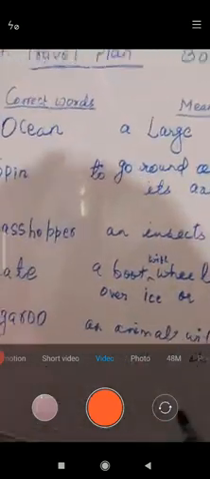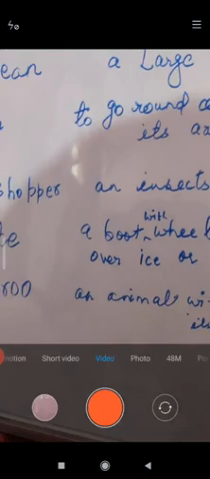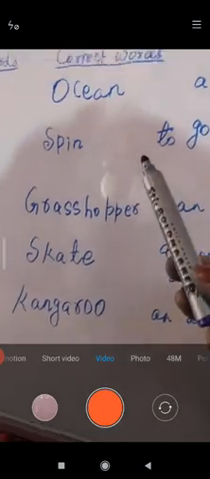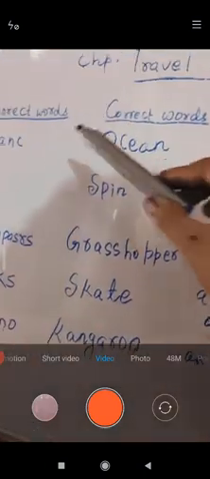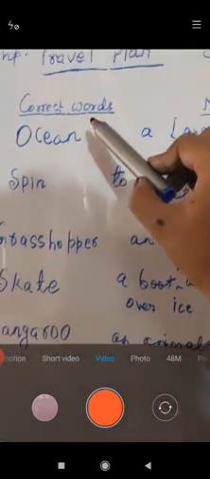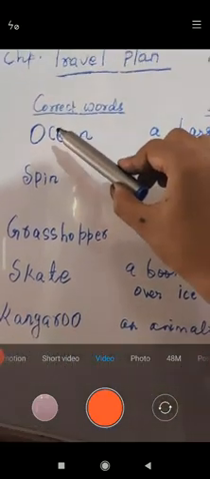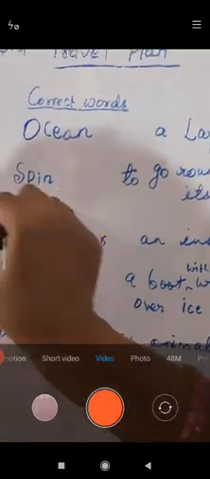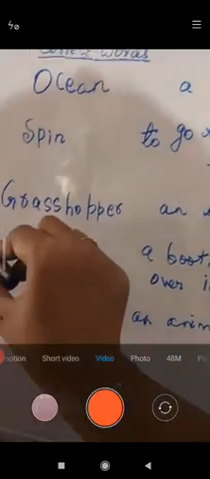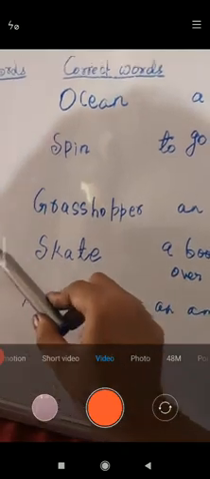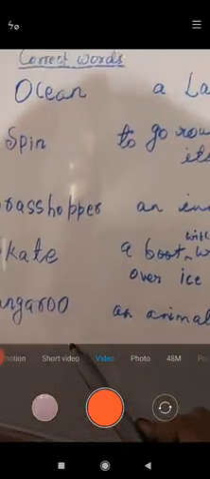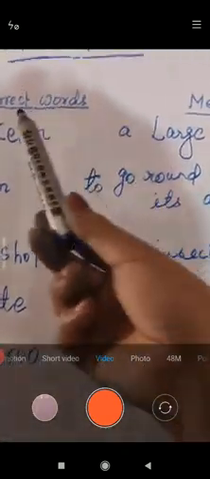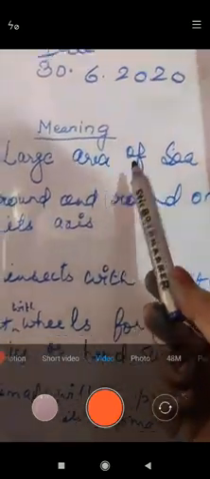You get these meanings in the poem also. Now express it again. EOANC, the correct word is ocean. Ocean, a large area of sea.